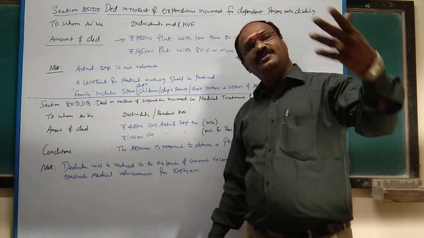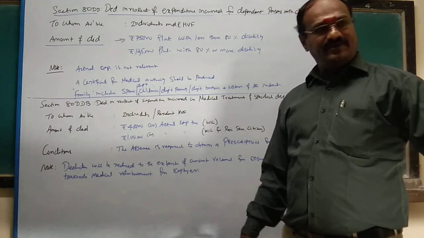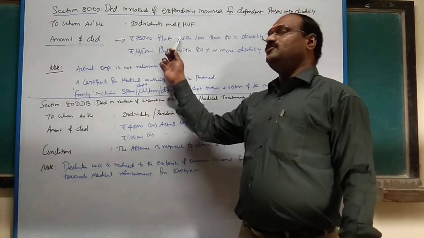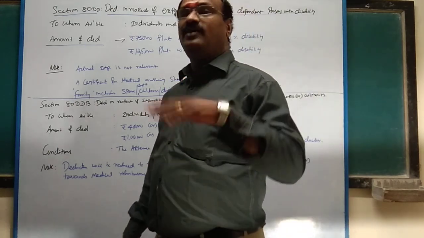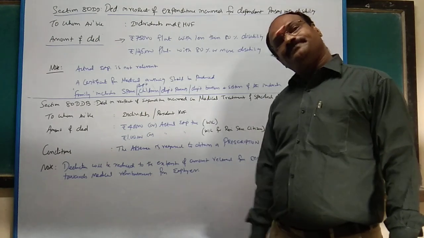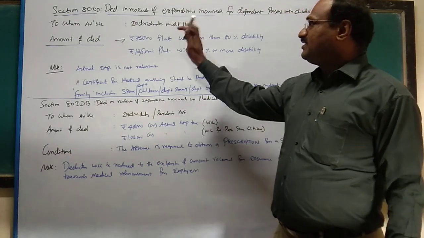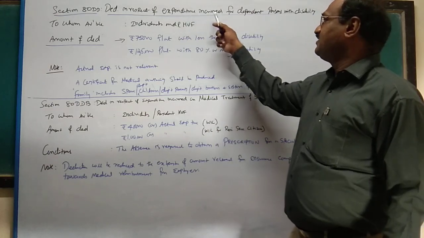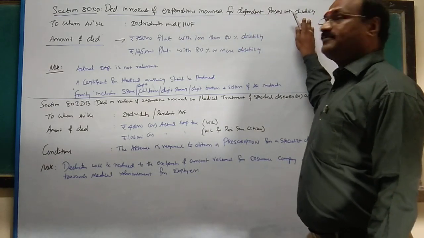You may spend say 30,000 or 40,000 or anything. If less than 80% disability, you will claim 75,000 rupees flat. Suppose the disability is 80% or more, then the amount is 1,25,000. Very simple.